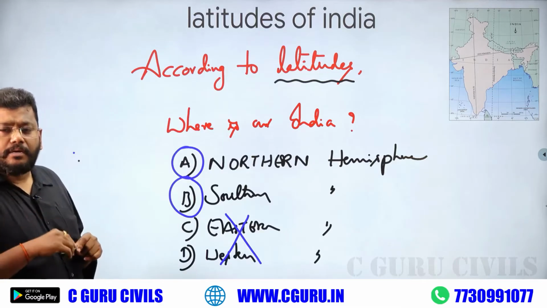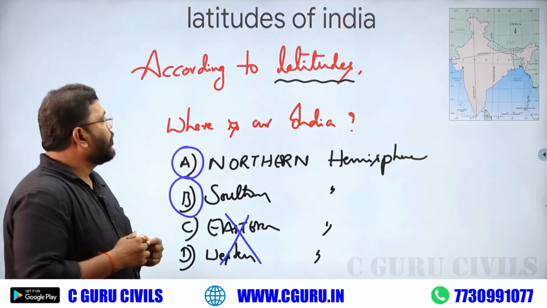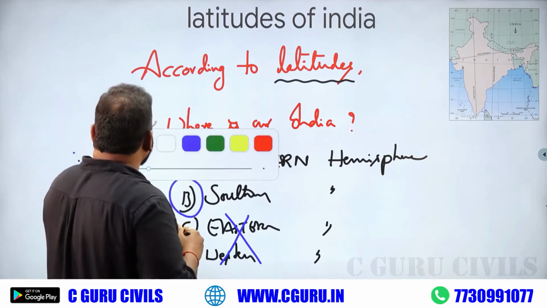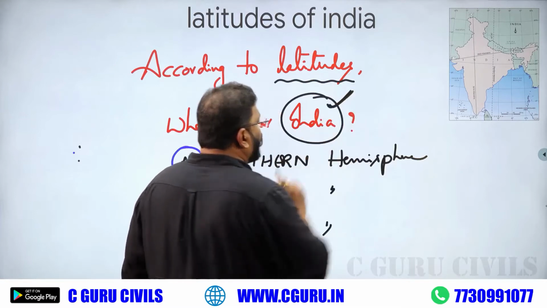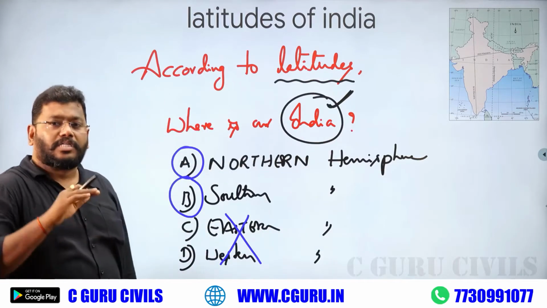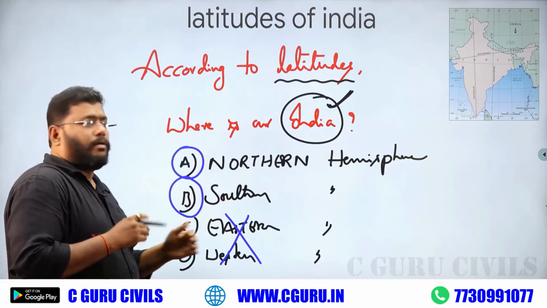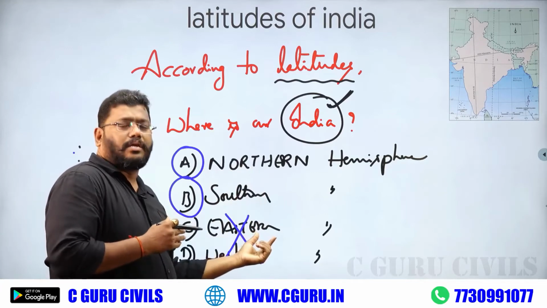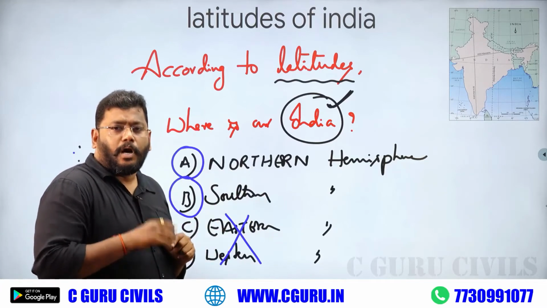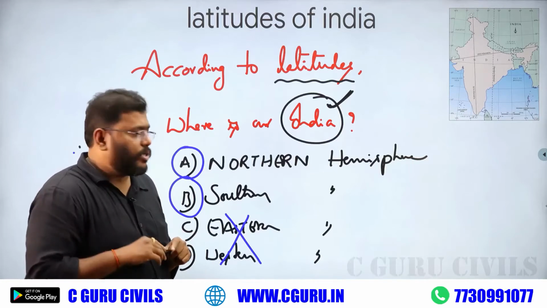What is the right answer? Maybe north or south, but the question is about our India, not some other country. So maybe our India is located in the northern or southern hemisphere. How do we know? There is a solution.